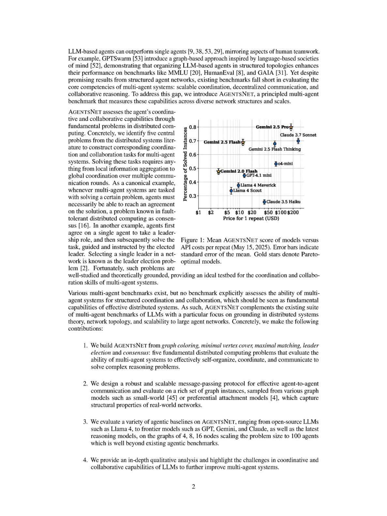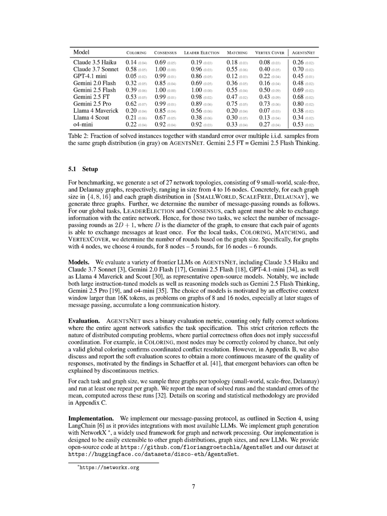The effectiveness of AGENTSNET in assessing multi-agent coordination and collaboration is demonstrated using a binary evaluation metric, which counts only fully correct solutions where the entire agent network satisfies the task specifications. Additionally, the benchmark employs a diverse set of 27 network topologies, including small world, scale-free, and Delaunay graphs, with sizes ranging from 4 to 16 nodes, to evaluate the agent's performance across different scenarios.